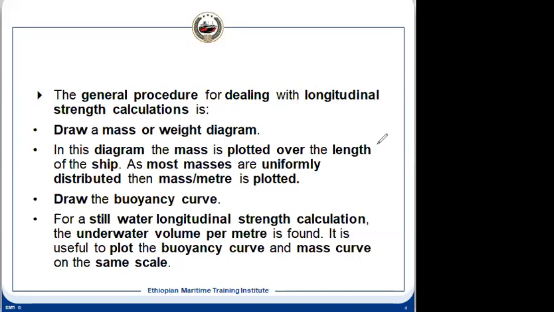Now, how will you find that out? So one is the mass or weight diagram. We know the ship is built of mass, and after that there can also be additional masses. We take ballast, we can take cargo. Those are the additional masses, and the stores and all will be additional masses. It means we can actually draw a mass or weight diagram. How can we make it?